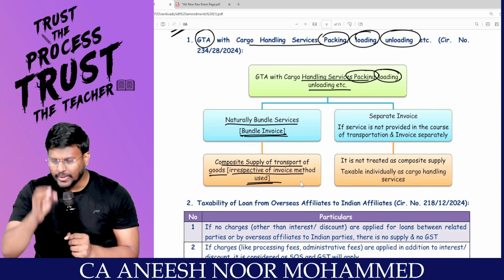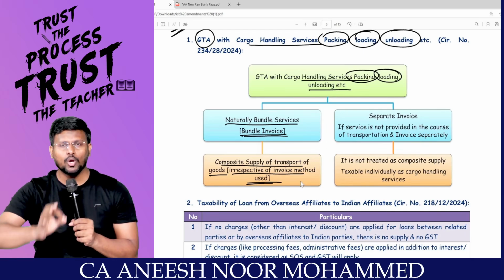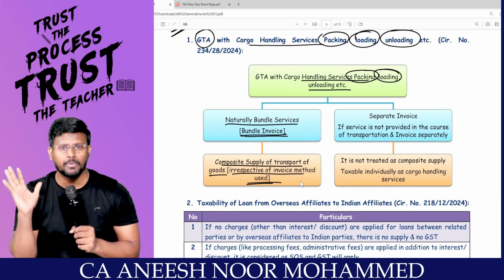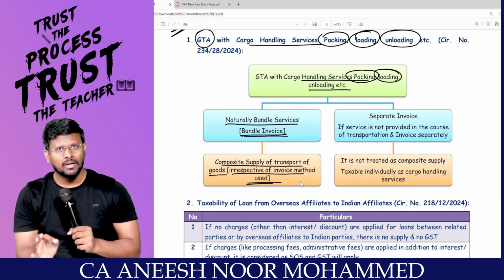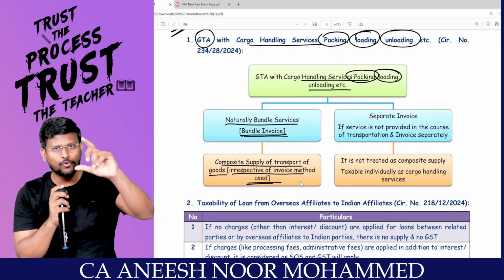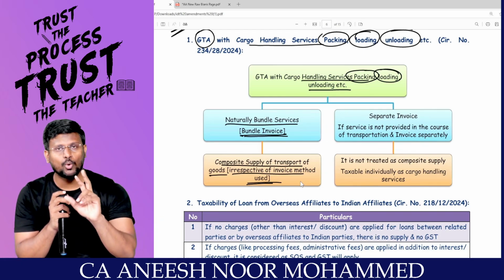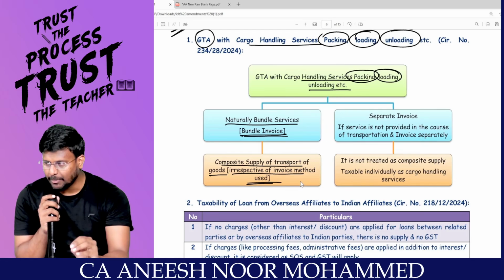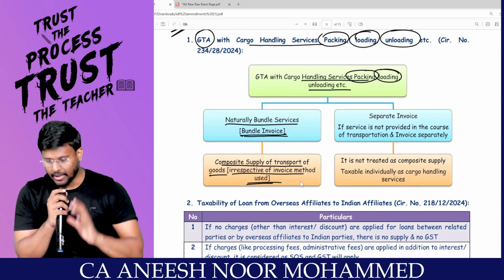In that invoice, whether you are showing 100% of the value or whether you are showing a split, whatever it may be, my dear lovable students, in the main invoice itself, if you are showing this is the value for transportation of goods, this is the value for packing, loading and unloading, it will be treated as a composite supply. Hence, the principal tax rate will be applicable.